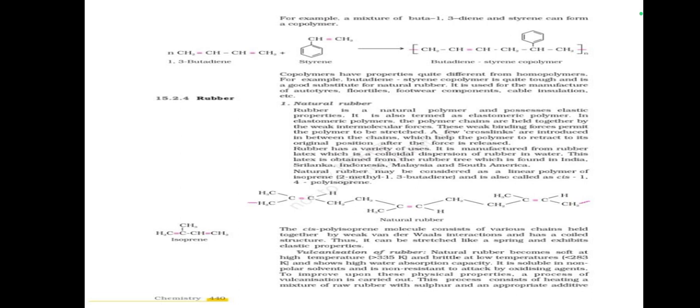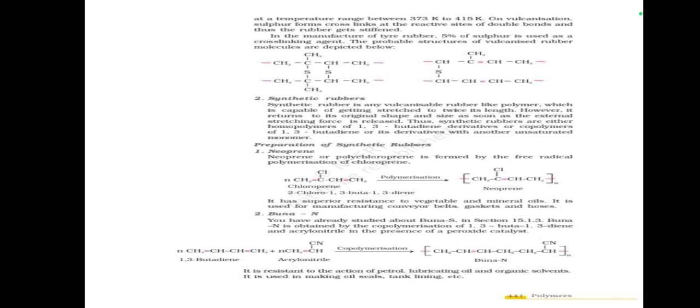Vulcanization of rubber. Natural rubber becomes soft at high temperature and brittle at low temperature and shows high water absorption capacity. It is soluble in non-polar solvents and is non-resistant to attack by oxidizing agents. To improve upon these physical properties, a process of vulcanization is carried out. This process consists of heating a mixture of raw rubber with sulfur and an appropriate additive at a temperature range between 373 Kelvin to 415 Kelvin.